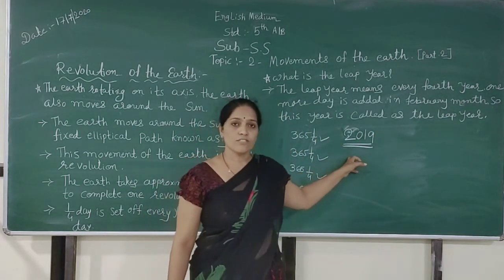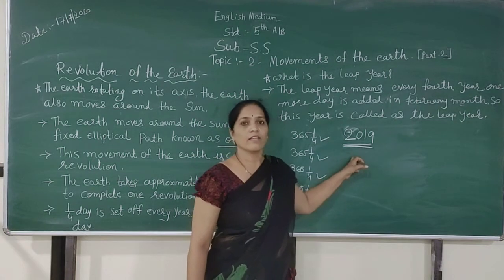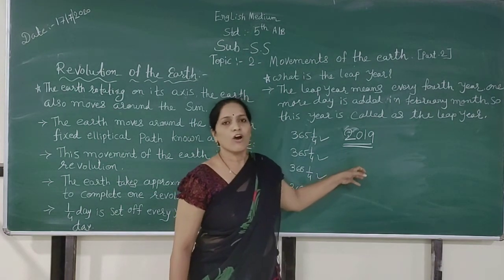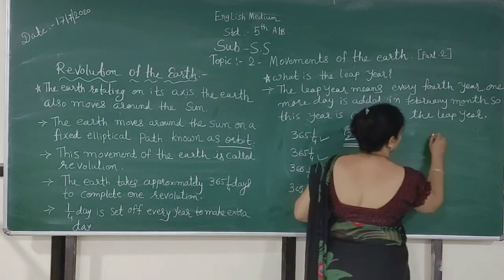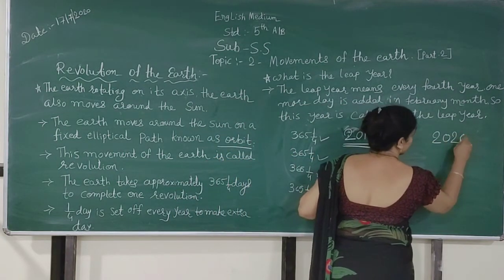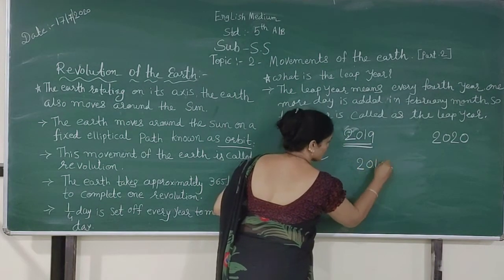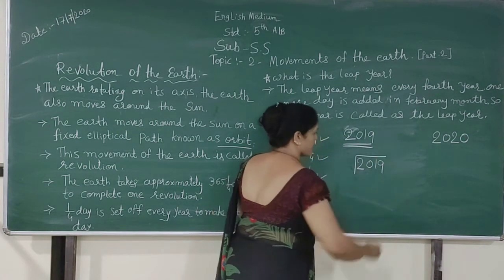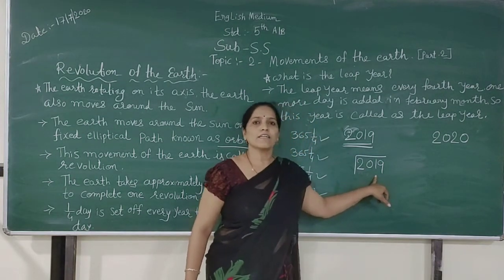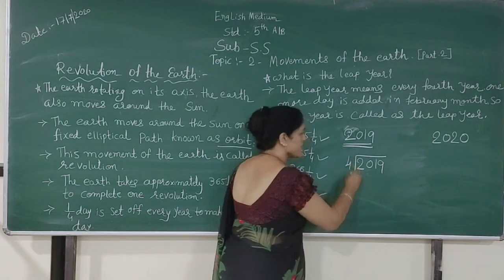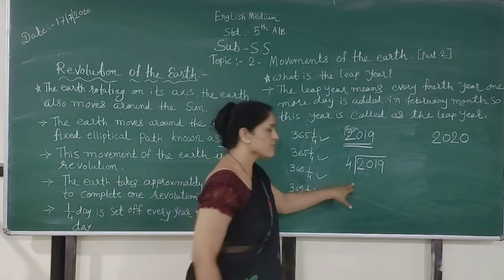Last year, 2019, was it a leap year? How do we count this? Is it a leap year or not? 2019, 2020. If we want to find out whether this year is a leap year, we have to divide it by 4.